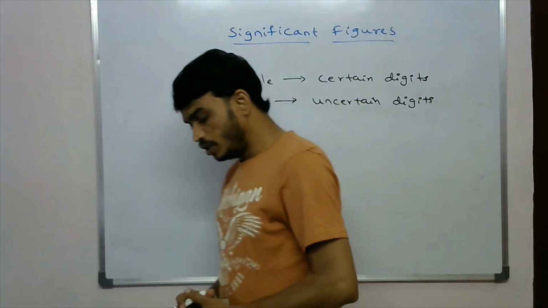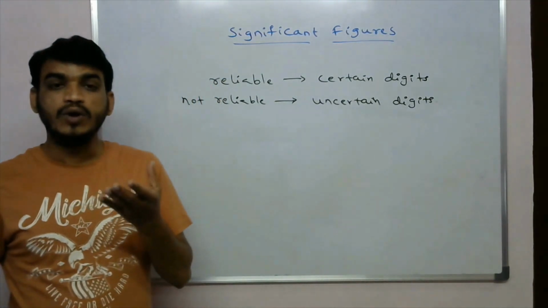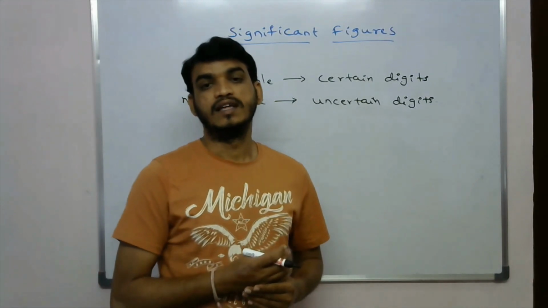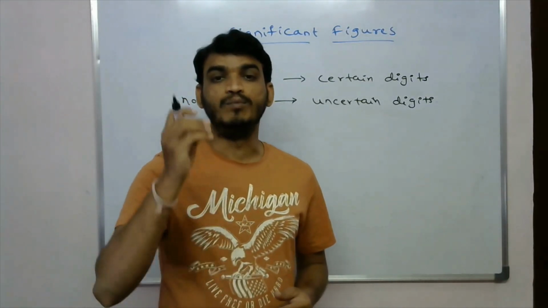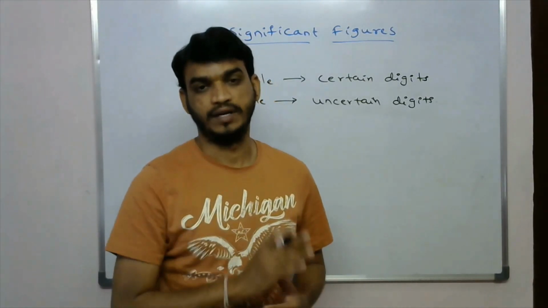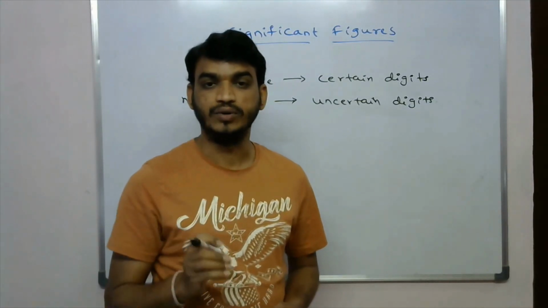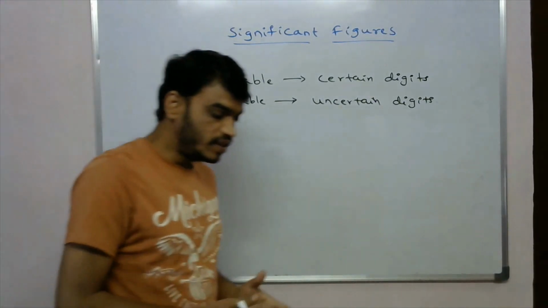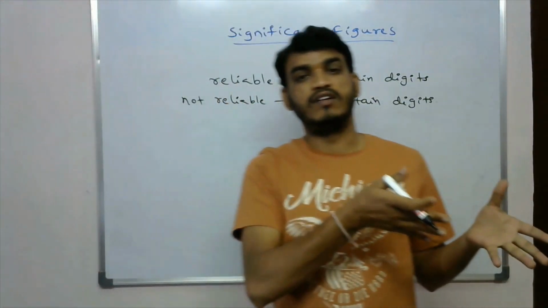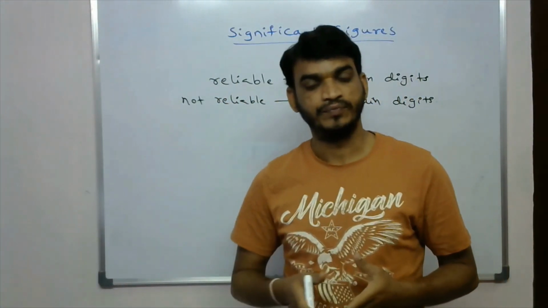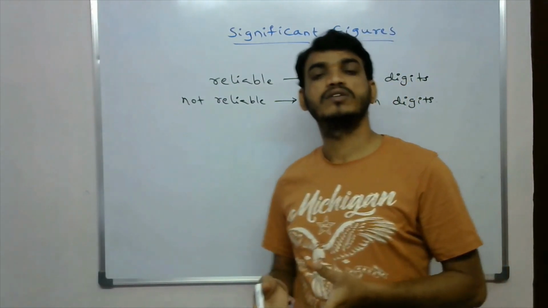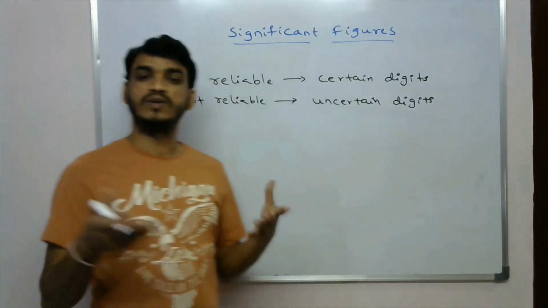Which measured value has more significant figures, that measured value is the more accurate measurement. So if the significant figures are more, the value is more accurate. If the significant figures are less, the accuracy of the measured value is also less.